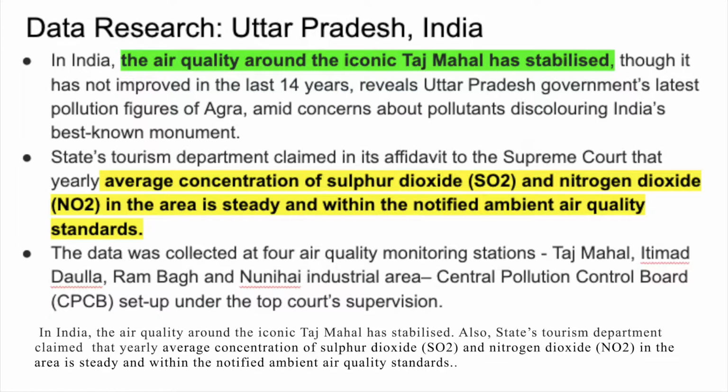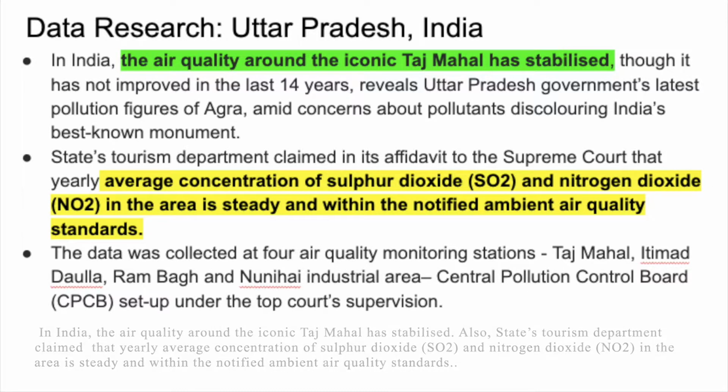In India, the air quality around the iconic Taj Mahal has stabilized. Also, the State Tourism Department claimed that the yearly average concentration of sulfur dioxide and nitrogen dioxide in the area is steady and within the notified ambient air quality standards.